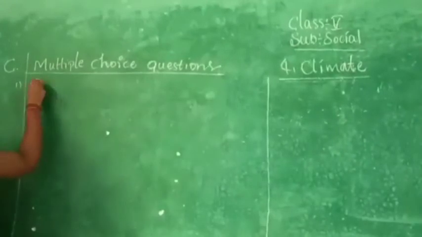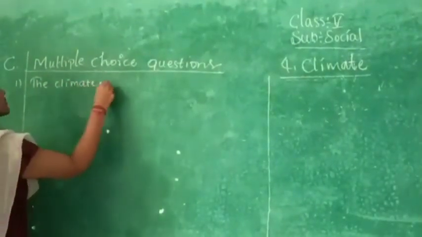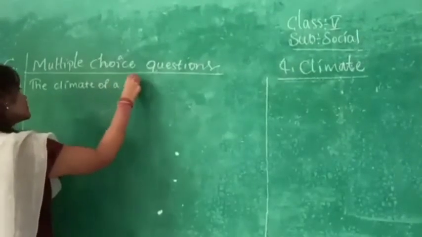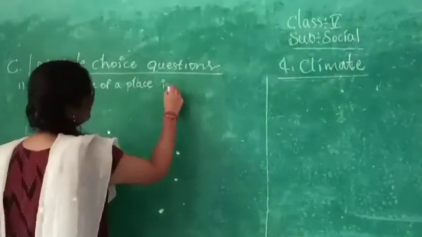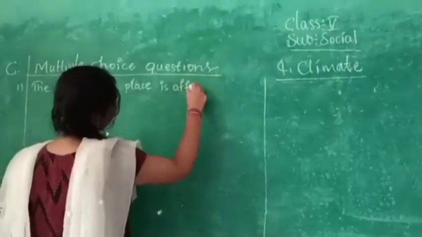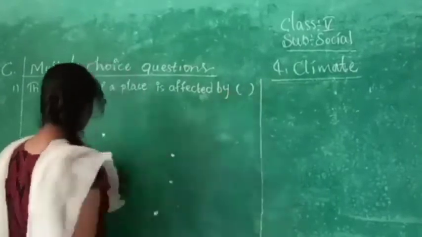The climate of a place is affected by what?